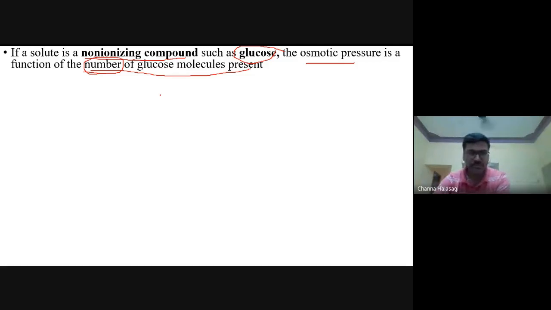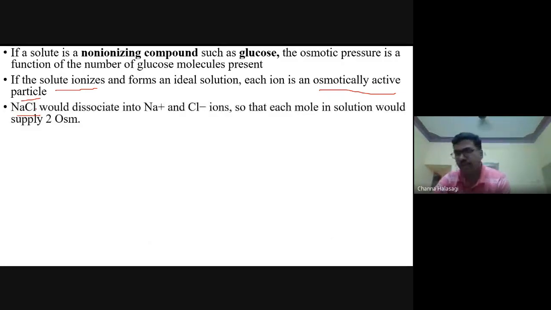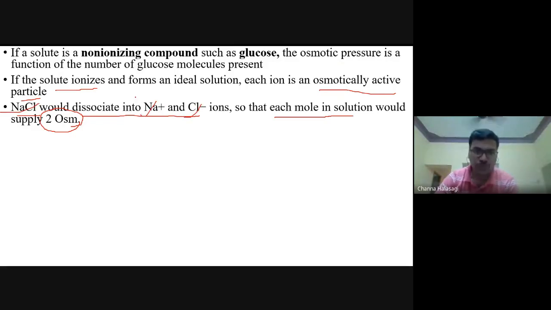Did you follow this? Glucose is very important. Glucose is one of the osmotically active substances, but it cannot dissociate. Therefore, the number of glucose molecules matters here. And if the solute ionizes, then we get osmotically active particles, like sodium chloride. What happens if you put sodium chloride into water? It immediately dissociates into sodium and chloride ions. And each mole of sodium chloride would have 2 milliosmoles. Since it is dissociating into 1 Na and 1 Cl, 1 plus 1, 2 milliosmoles.